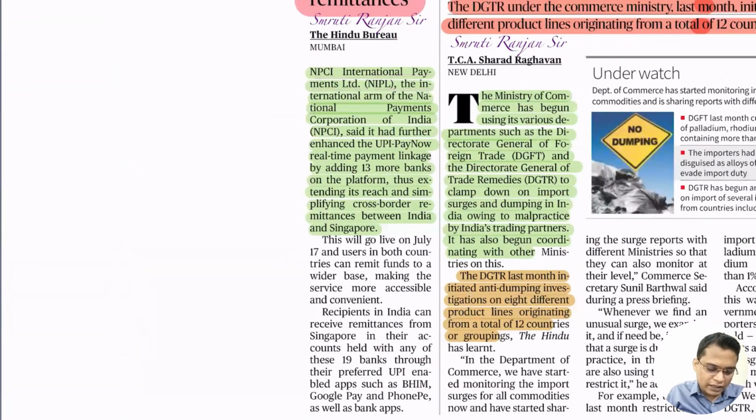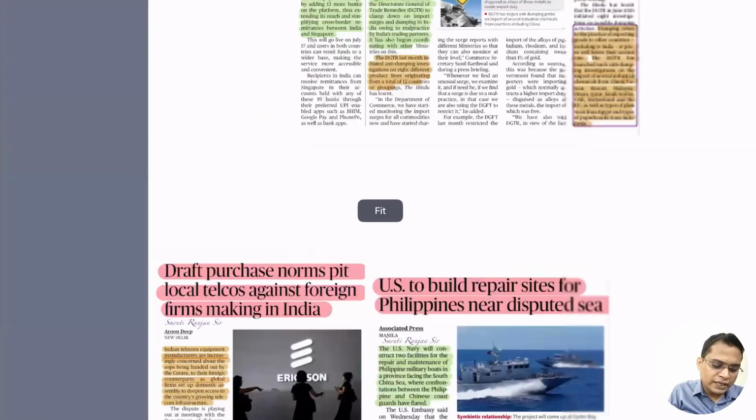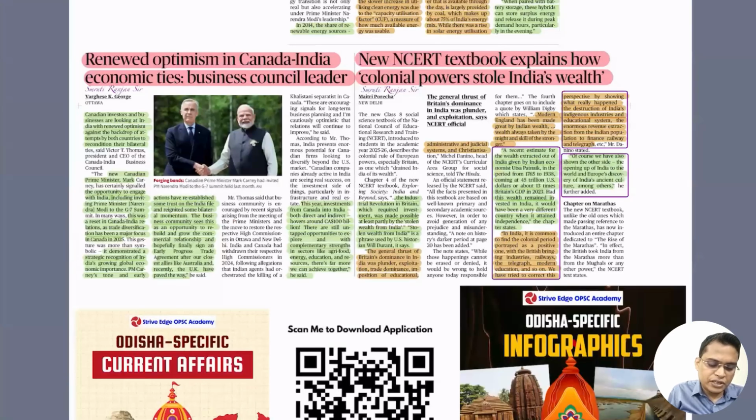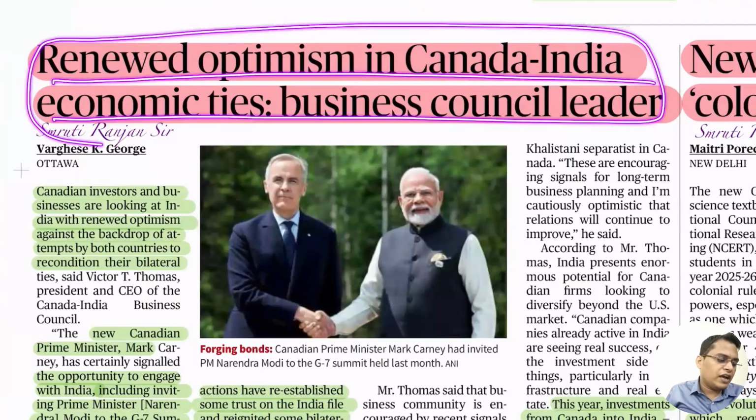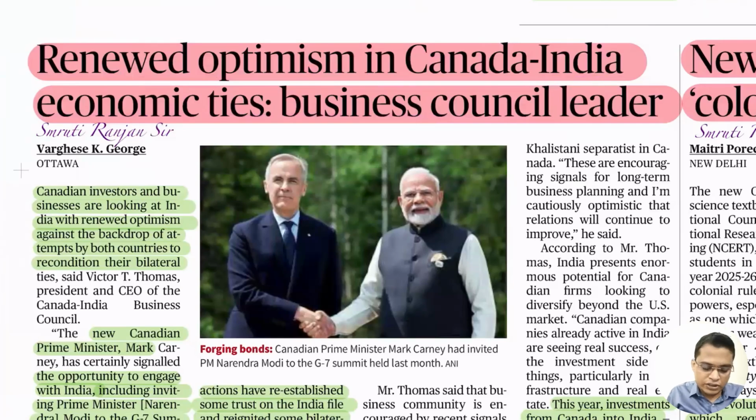So next important article is: renewed optimism in Canada-India economic ties, says business council leader. During the G7 meeting, Prime Minister Narendra Modi was invited by the Canadian Prime Minister. After that, we have seen a re-energizing of our relationship. Even Canada recognized the significance of India.